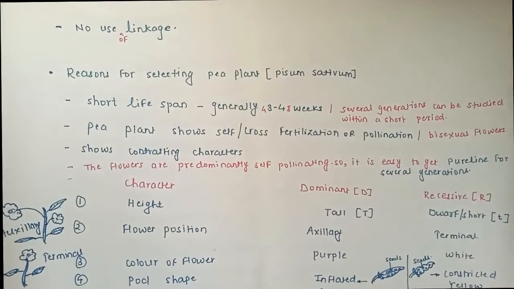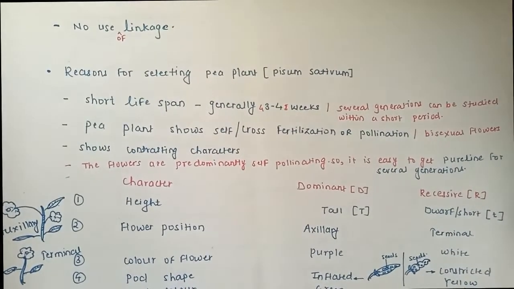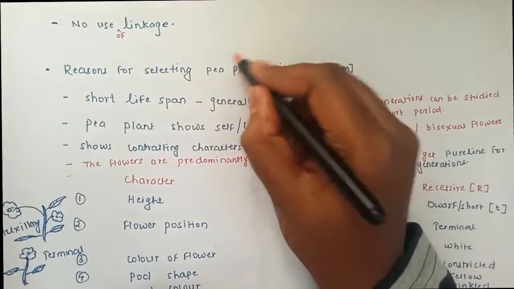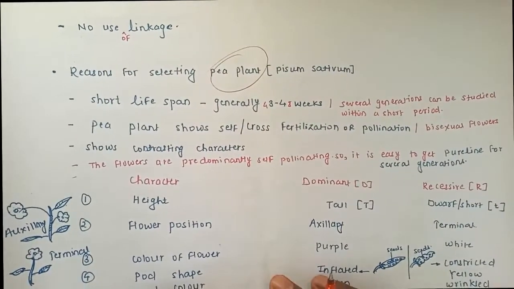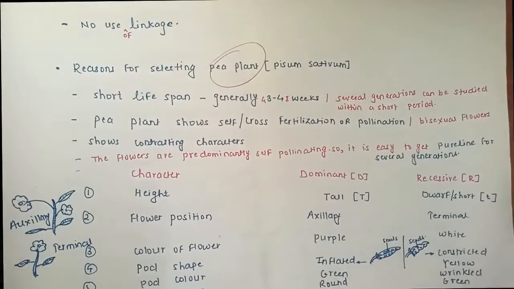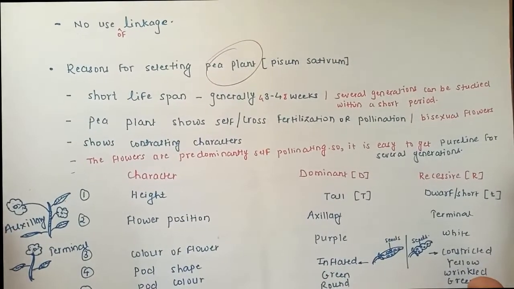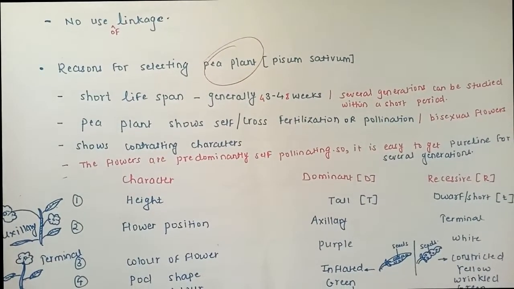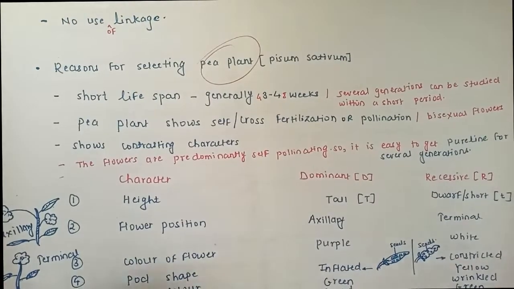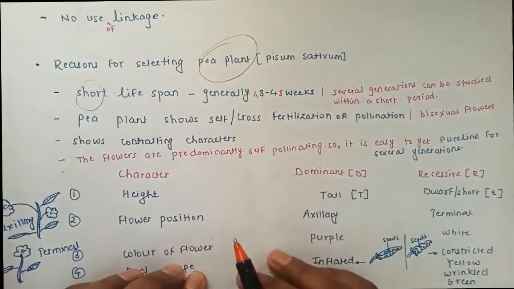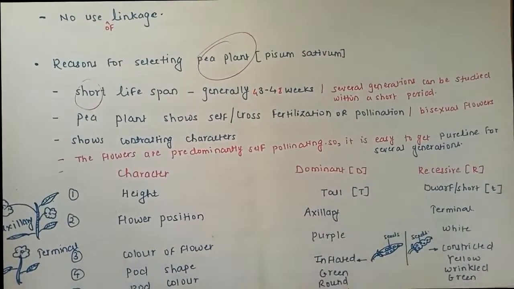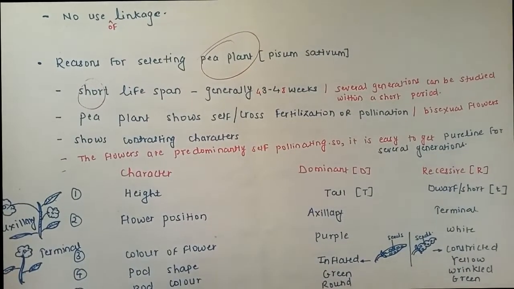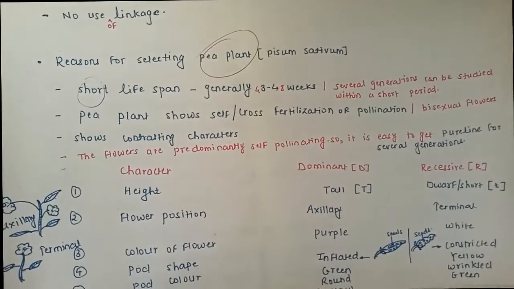Now, after studying all these things about the pea plant, one more question might be why he selected the pea plant only. What is the reason behind it? There are also certain academic questions they may ask you: what are the reasons why Mendel selected only the pea plant? Why not others? The basic point is it has a short lifetime. That means several generations can be studied within a short period of time. Next point, it can be cross-fertilized or self-fertilized,